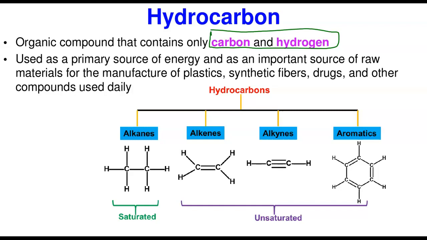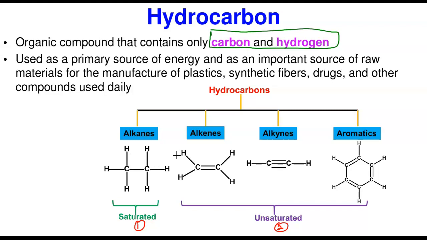Now, hydrocarbons are divided into 4 classes, but they have a broader class. The broader class is that they can be saturated or unsaturated. The only member of the saturated class are the alkanes, because they have carbon-to-carbon single bonds. They are completely saturated with hydrogen.